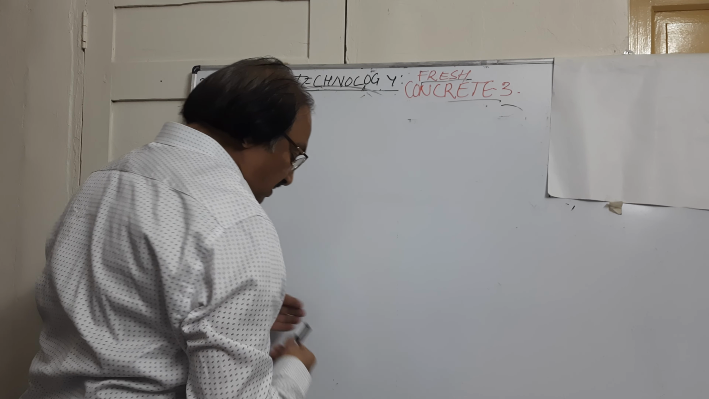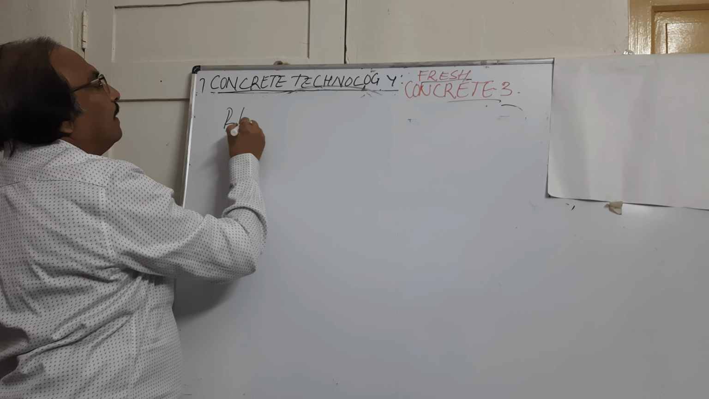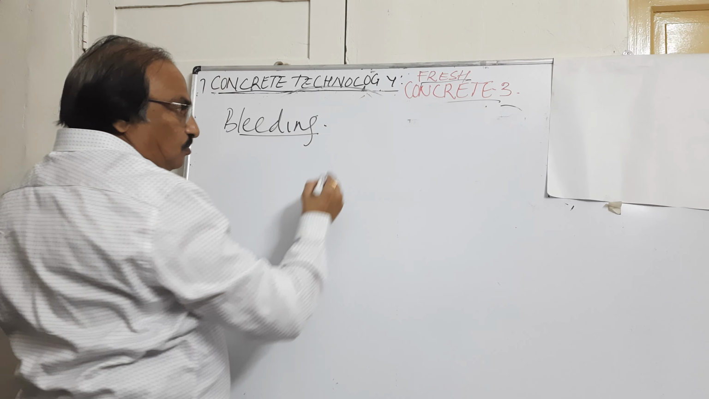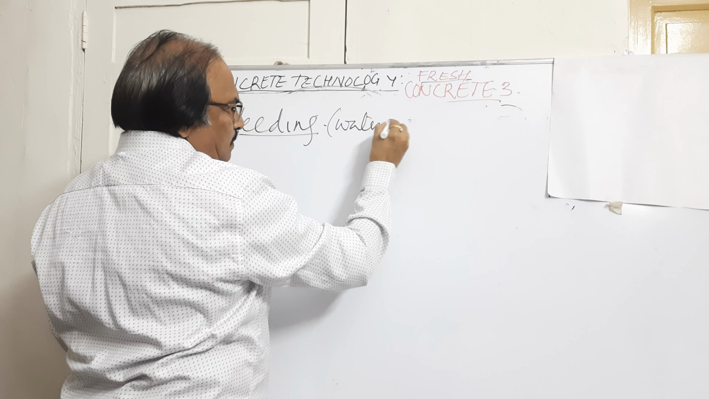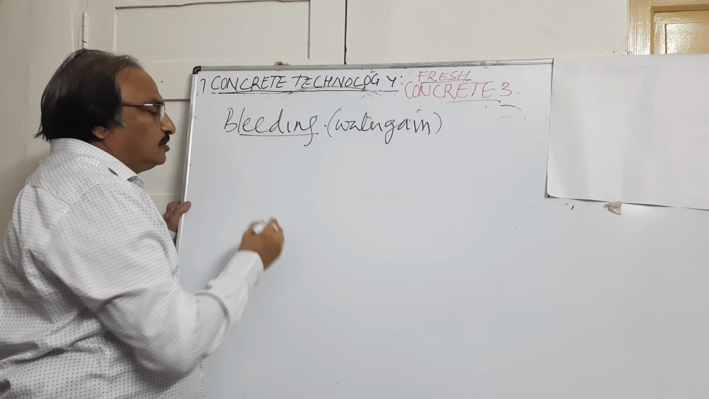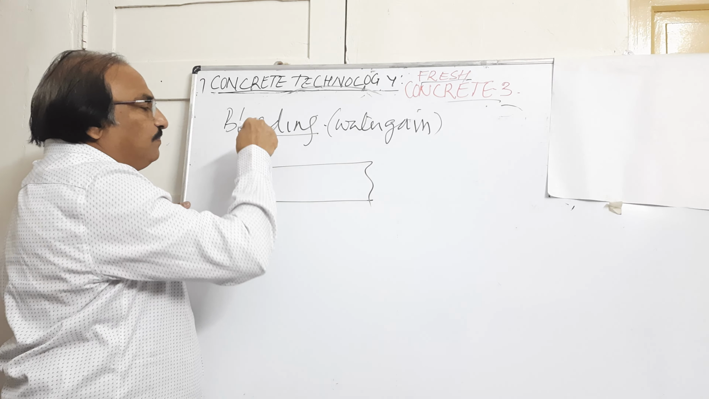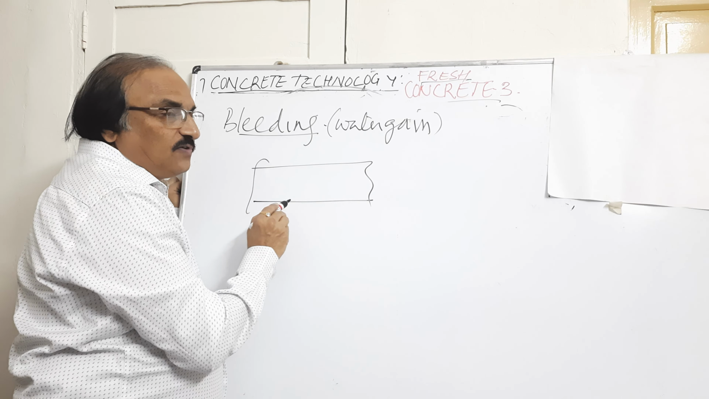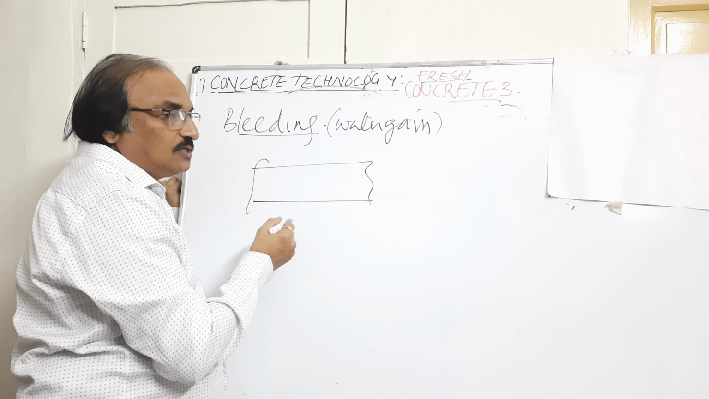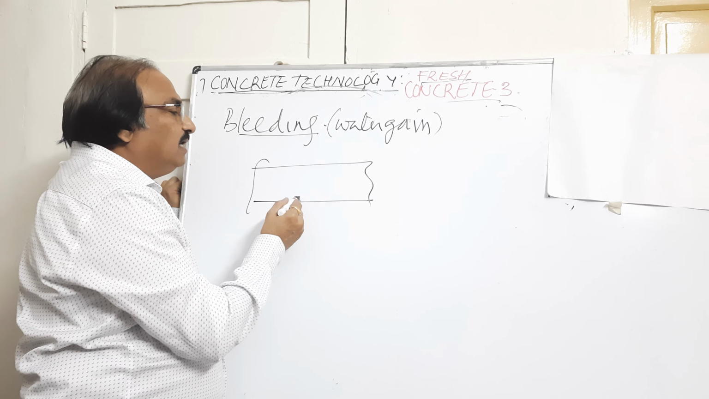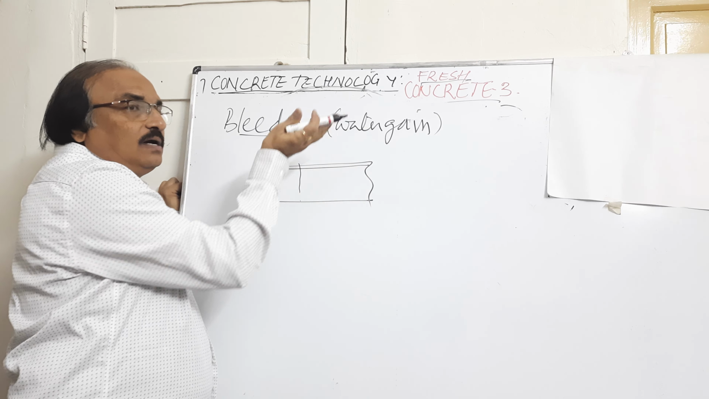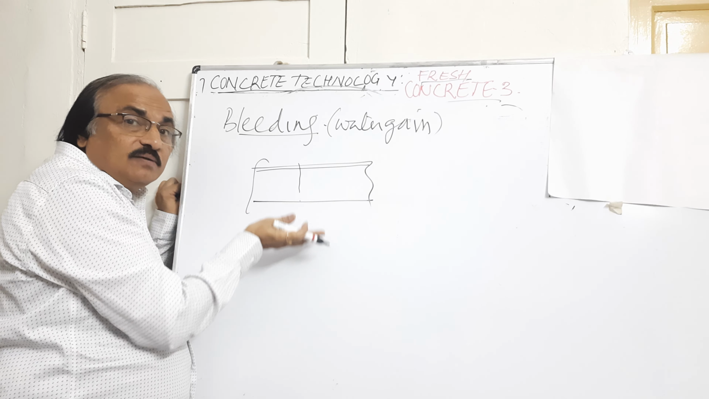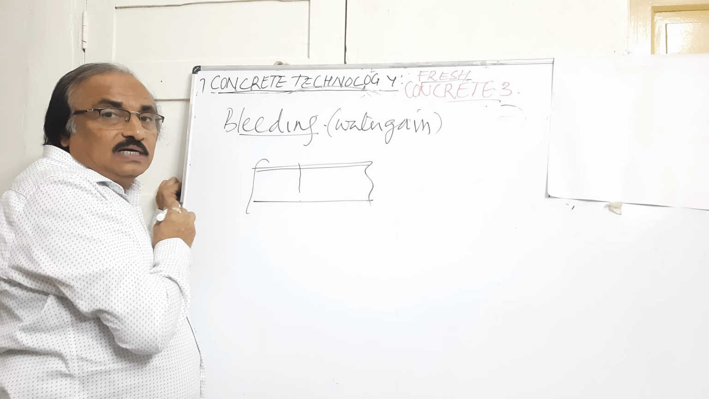Then the next factor we will be studying is bleeding. We also call it water gain. Now suppose you place concrete, suppose it is a slab. If I put concrete in this, what will happen? They are of different specific gravity. What will happen if you had excess water? The water, being light in weight, will try to come up to the top surface. Whenever it is coming to the top surface, it will carry some cement along with it.